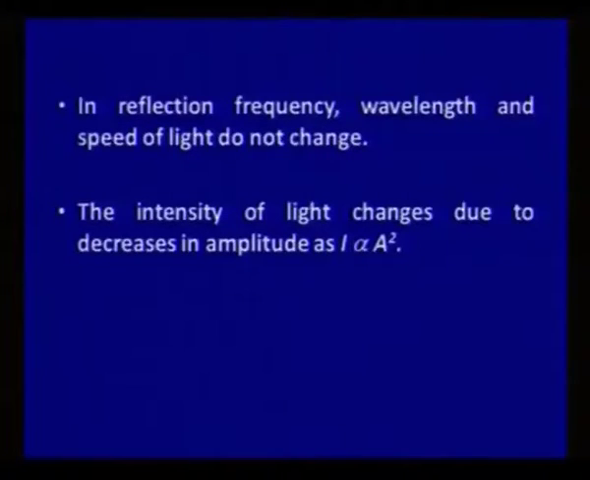In reflection, there is no change in the frequency, wavelength and speed of the light. So, what about intensity? Good question. The intensity in reflection changes. There is no perfect mirror which can reflect 100% of light, and this intensity changes with the change in amplitude. As you know, intensity is directly proportional to the square of the amplitude. So, when the amplitude decreases, the intensity in reflection of course also decreases. Right.